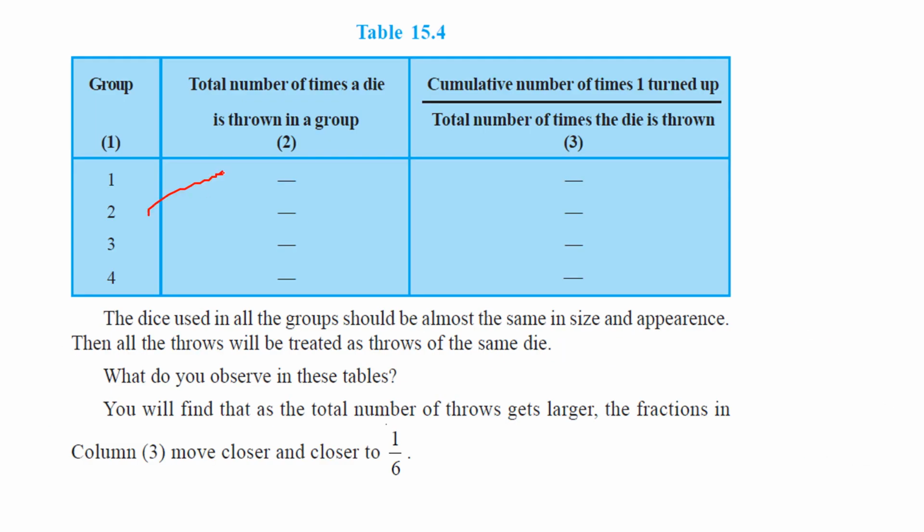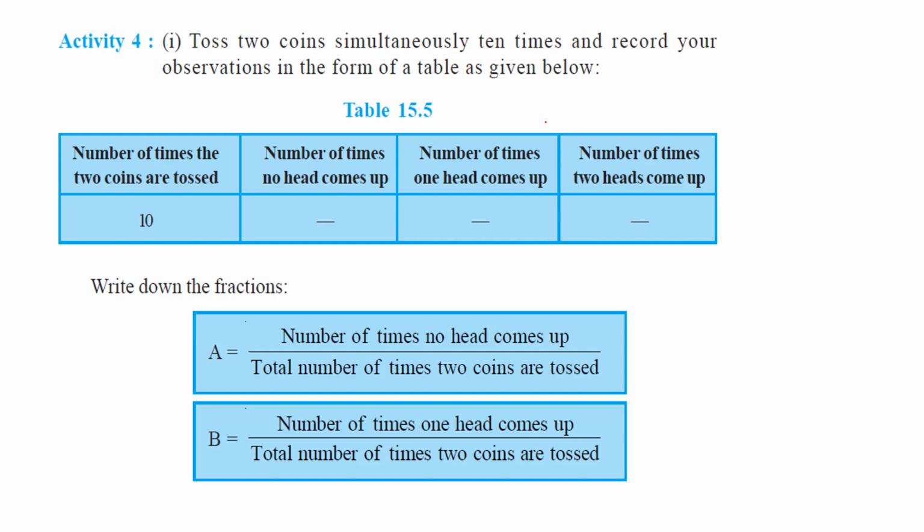So this is also a cumulative version. You can just add how many times 1 has been thrown, then you can accumulate it the next time. So the cumulative number of times 1 has turned up divided by the total number of times the die has been thrown is going to be near 1 by 6. And this is true not only for 1, this is true for 2, 3, 4, 5, 6, like this. Okay? And we can do some other activities just to indicate that the probability is an experimental fact.